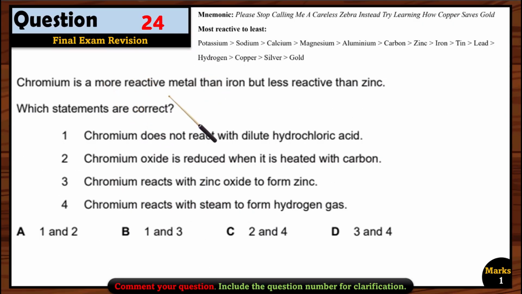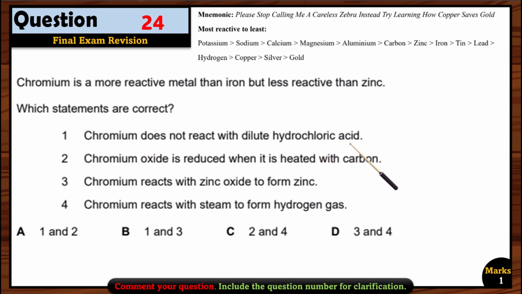So then let's see question 24. Chromium is a more reactive metal than iron but less reactive than zinc. Which statements are correct? Okay, if you see the reactivity series, zinc is here, iron is here, and chromium should be in between zinc and iron, because they say that it is more reactive than iron but less reactive than zinc. So it is in between them.